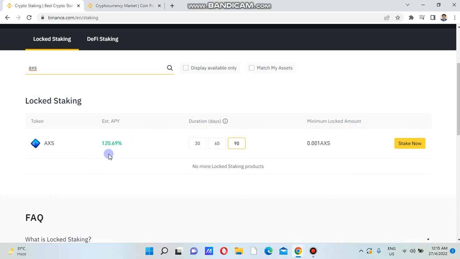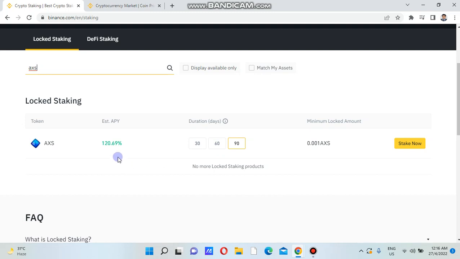If you would like to invest in different types of coin in staking, there are some risks, but of course this is a historical business principle: if you would like to take some risk, then only you can make more and more profit. Here you are seeing that the 30 and 60 day durations are already sold out, and the available AXS is available for the 90 days package only. Here I need to mention that there are some risks.